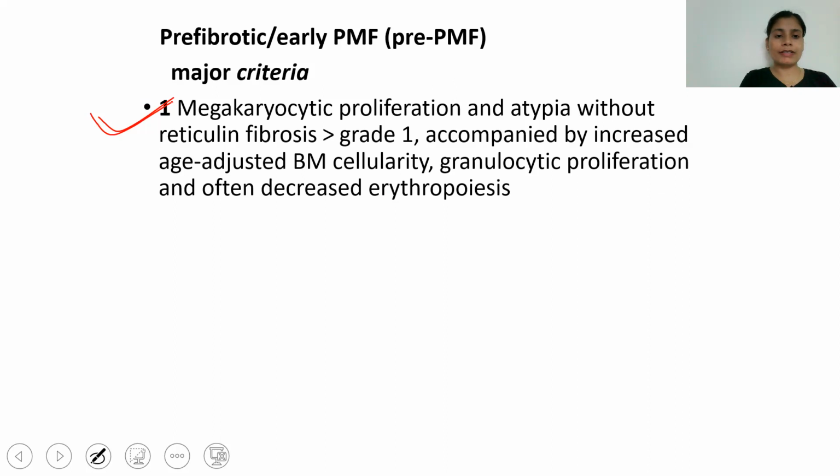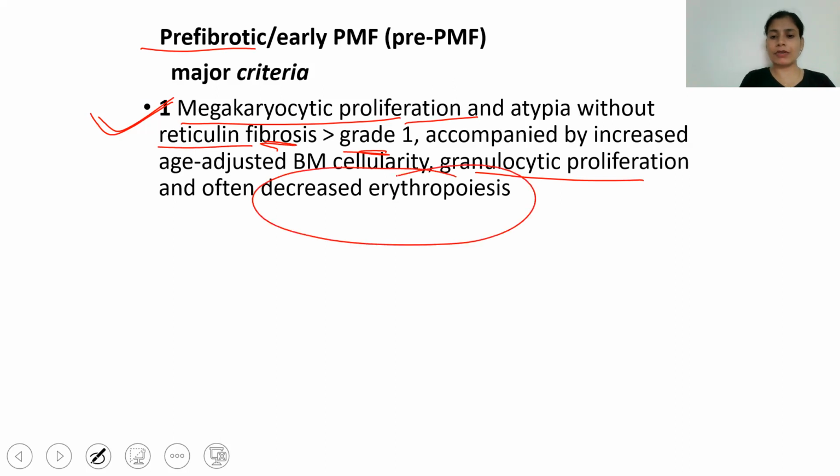In pre-fibrotic PMF it says megakaryocytic proliferation and atypia without reticulin fibrosis greater than grade 1, accompanied by granulocytic proliferation and a decrease in erythropoiesis, because only 2 lineages are going to increase.